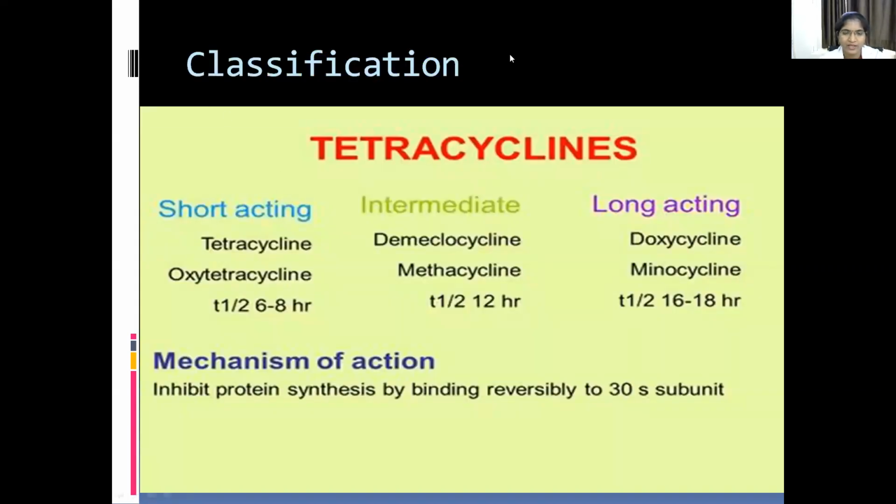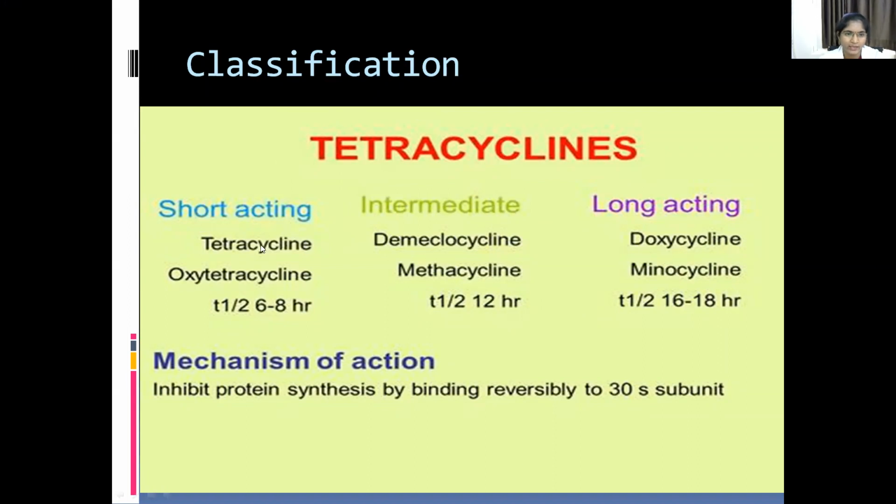Coming to the classification, it is divided based on duration of action into three classes: short acting, intermediate acting and long acting drugs. Short acting duration of action is 6 to 8 hours, intermediate acting is 12 hours, and long acting tetracyclines have a duration of action of 18 hours.